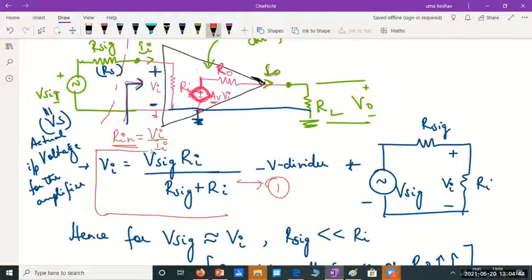Vi represents that portion of the signal generator voltage which actually reaches the amplifier. That we have determined using the voltage divider rule. Then we determine the input resistance of this amplifier circuit, which is the voltage applied at the input divided by the current flowing through the input.